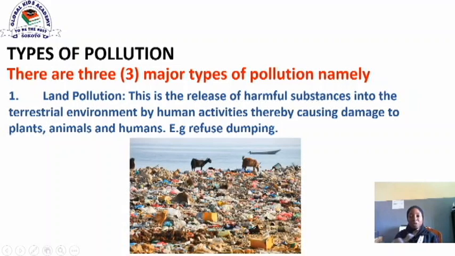Now, look at the picture below. You can see this land has been covered with refuse, which renders it useless. This land cannot be used for agricultural production because it has been covered with so many wastes. Some cannot even decompose. And here is a water body close to it, which this refuse that is being dumped here can also be a form of contamination to the water body that is next to it.